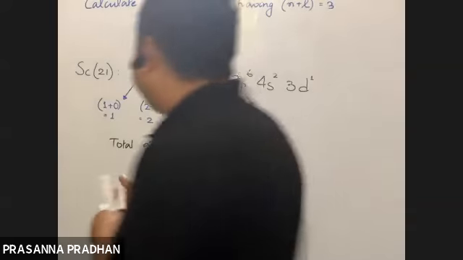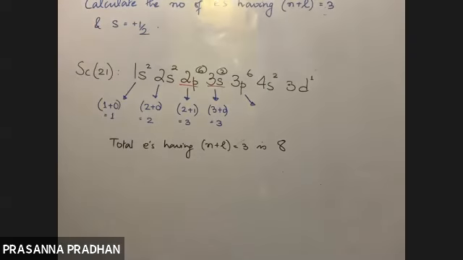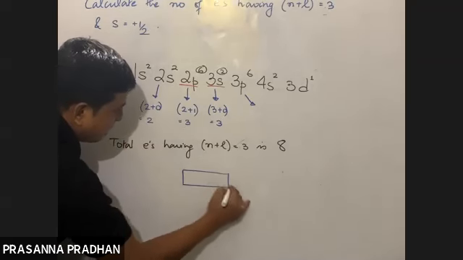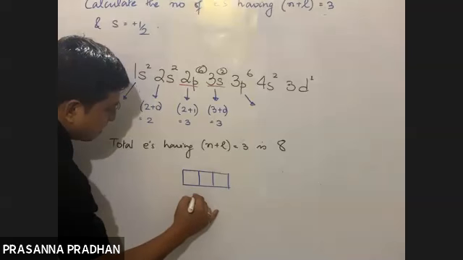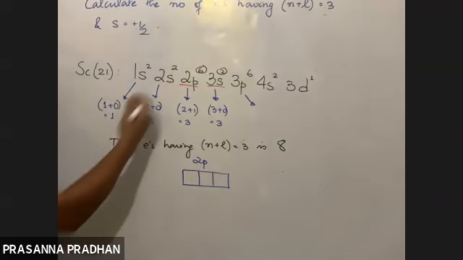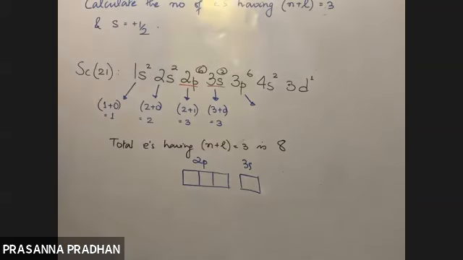Now if I just modify this question: n plus l equals 3 and s equals plus half, then what will be our answer now? I left out the word electrons. n plus l is 3 but s is plus half. Now, n plus l equal to 3 means I'm talking about 2p, and also I'm talking about 3s. So yes, these two have n plus l equals 3.